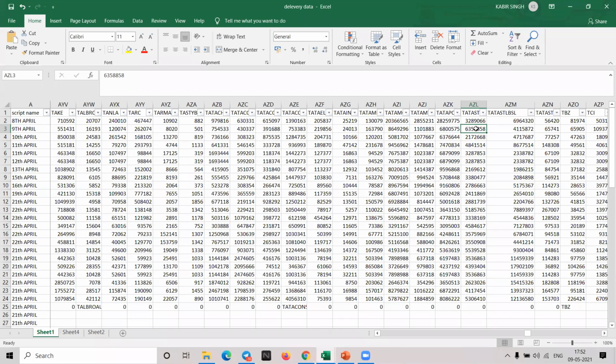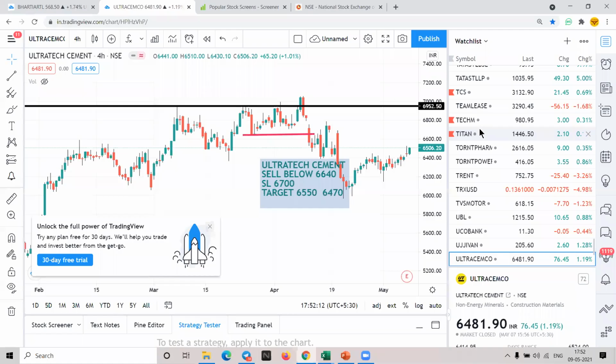Comparison has to be done, because if you compare it with itself, then only you'll get an idea if it is high delivery or less delivery. And then you can find out stocks at a very good price. Okay, guys. So this is how you have to do.